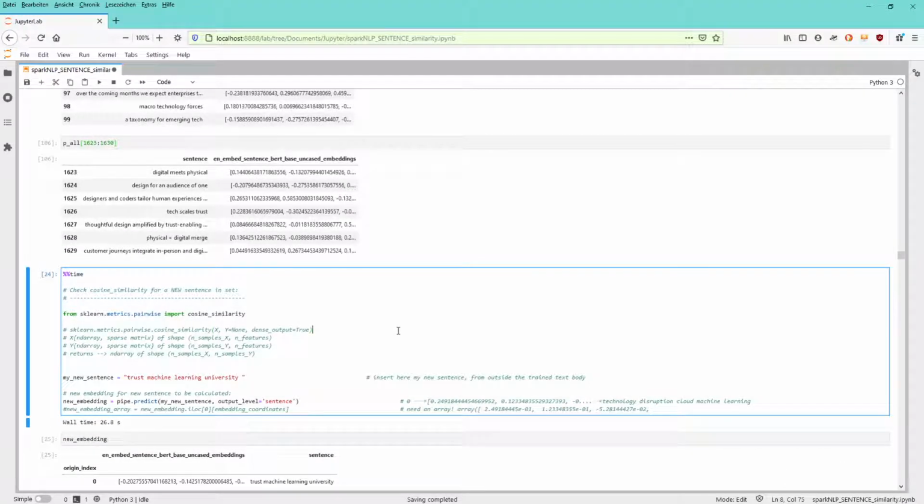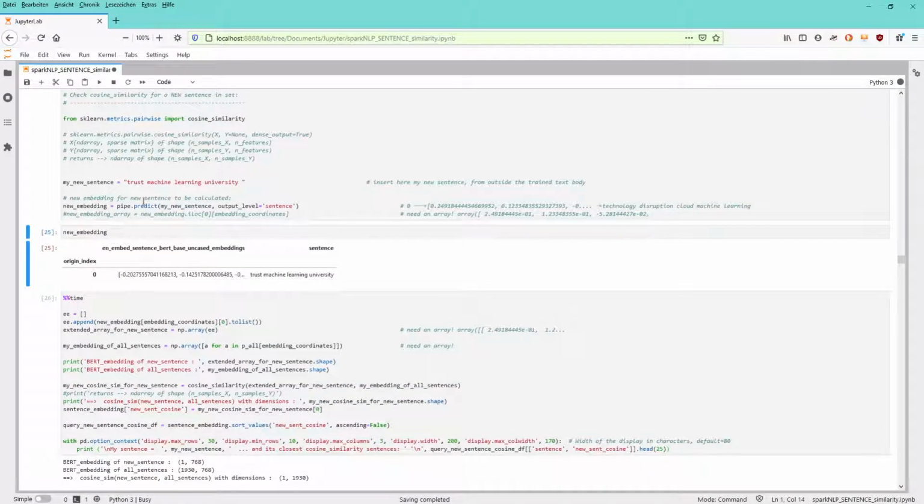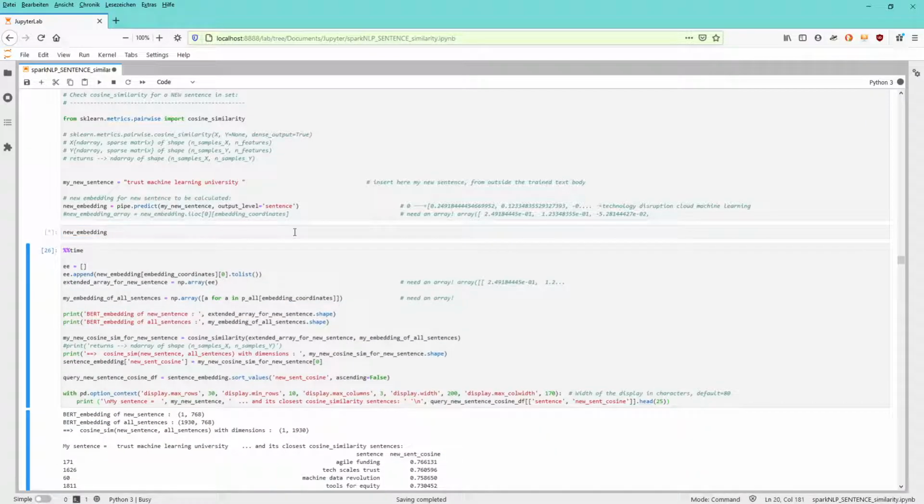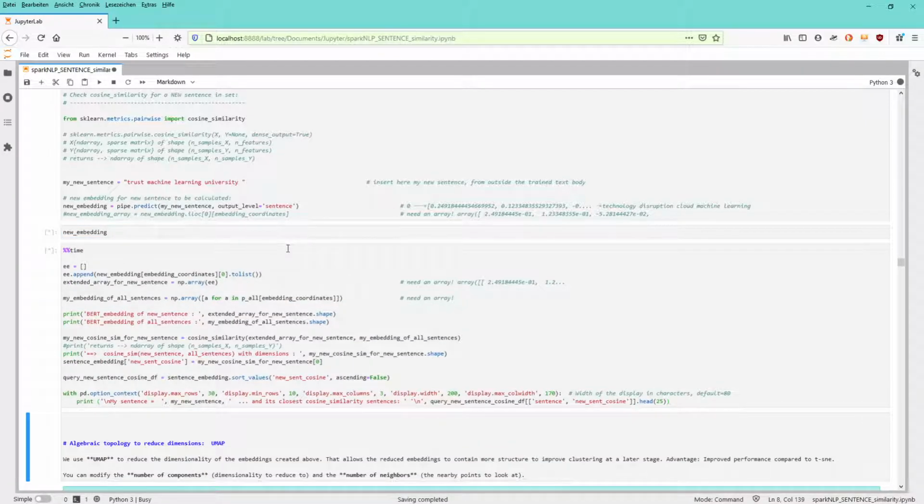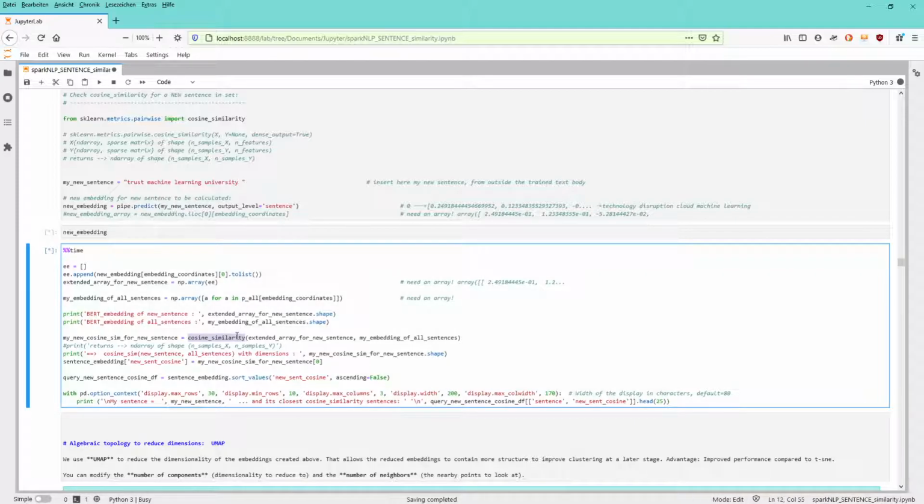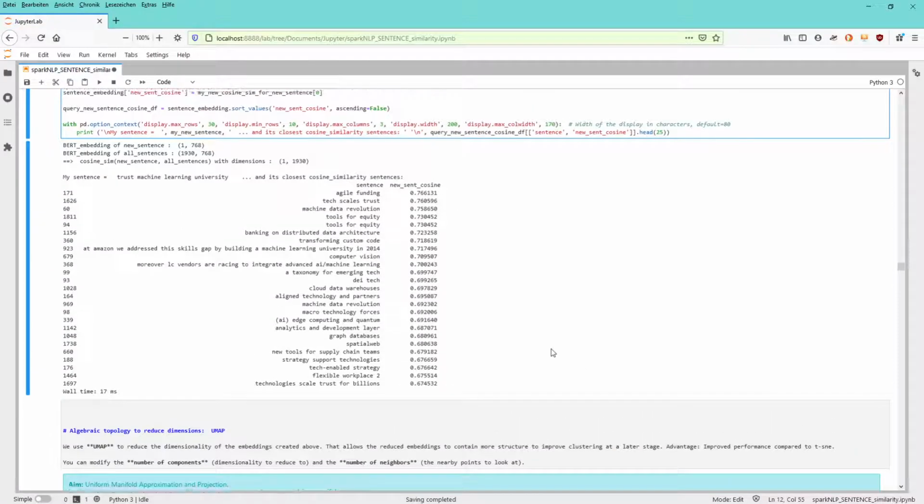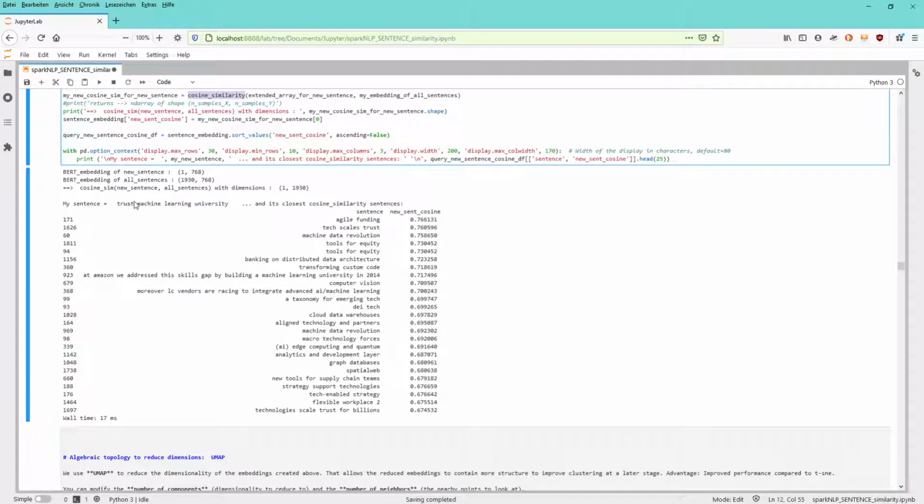The nice thing about this is you can have a sentence that's not part of the original body of documents. So I have my sentence here: trust machine learning university. You're going to say, yeah, strange sentence, but I can calculate the embedding of this sentence. And if I have the embedding in 768 dimensions, I can again calculate the cosine similarity with all the other sentences in the document and come up with an answer. Interesting: since we have a sentence of only 4 words, you can see that the answer of the system is a sentence with 2 words, a sentence with 3 words, a sentence with 3 words.